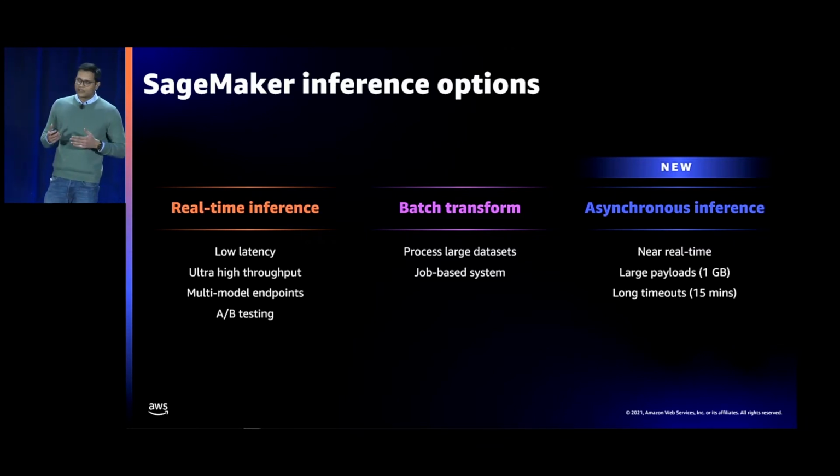The second one is batch transform, which is specifically useful in cases where you have the data available upfront, and you want to process inference requests and processing jobs offline, and then save the data in an S3 bucket. The third one is asynchronous inference. This is something that we recently launched in August this year. It's near real time, but the key benefit is that we support larger payload size, and we also support longer timeouts, up to 15 minutes. So it's particularly useful for computer vision types of workloads. And we're already seeing a lot of customers adopting this new feature, so that's really great to see.